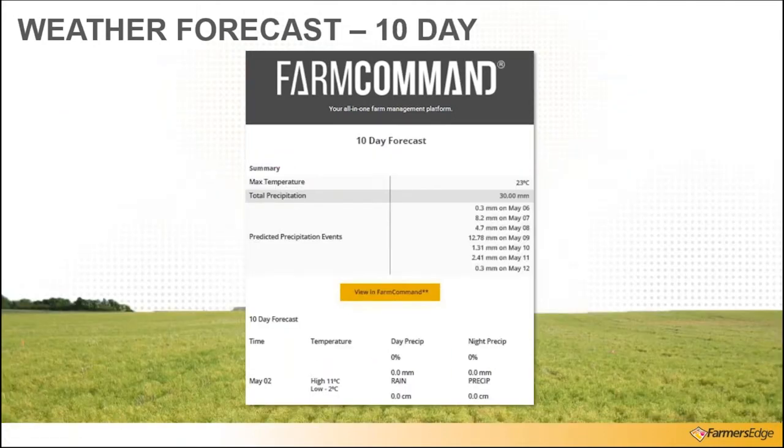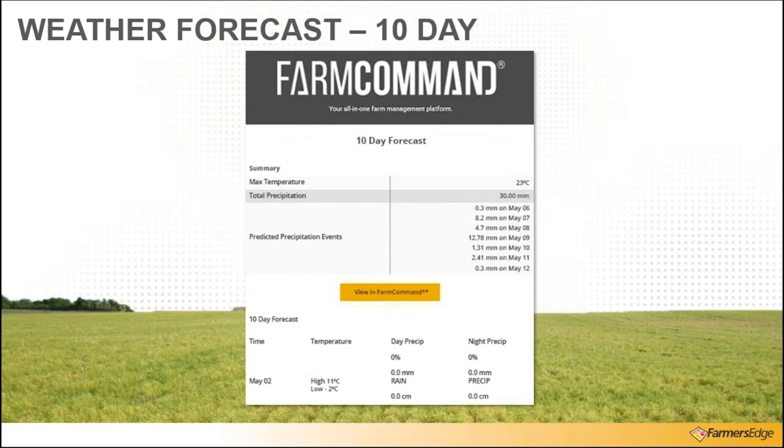Same format with the 10-day forecast email, showing you the max temperature, the total precipitation within those 10 days, the predicted precipitation events per day, and then down below a chart that is describing the conditions for each of those 10 days.